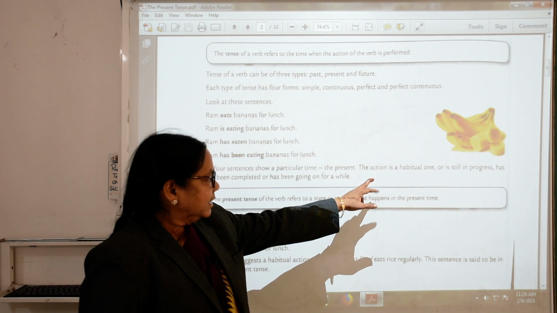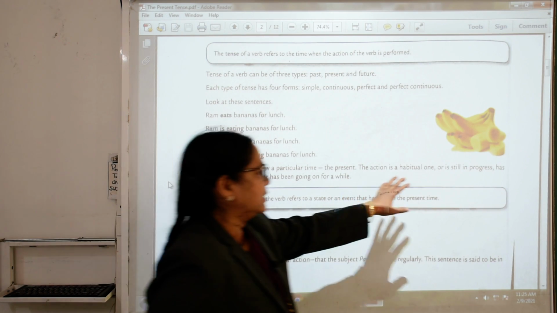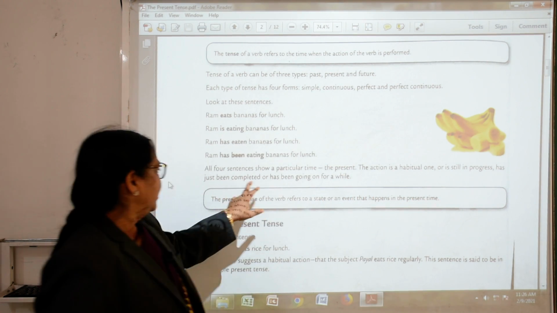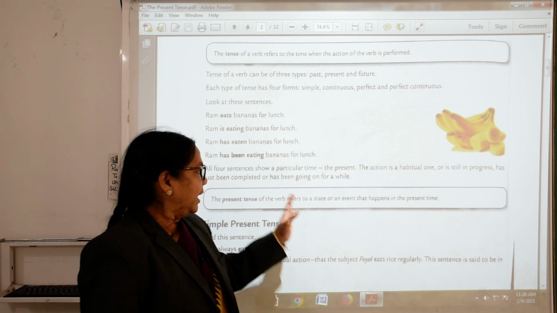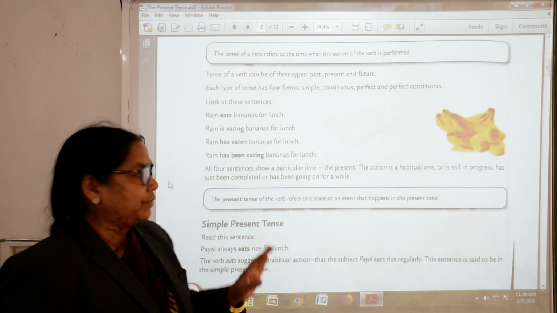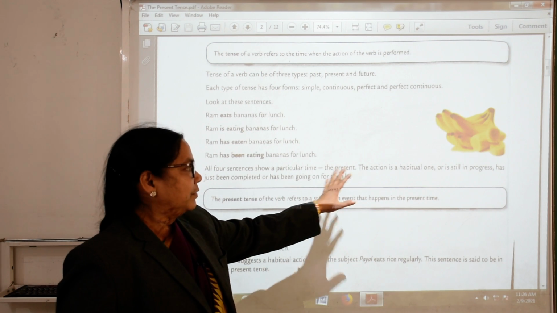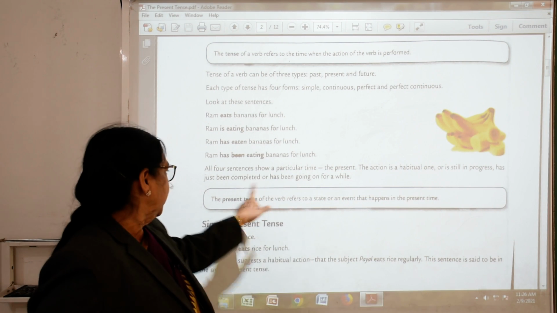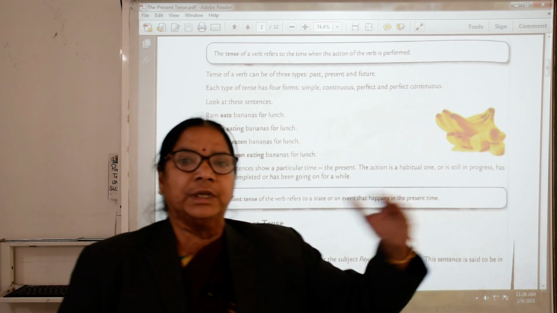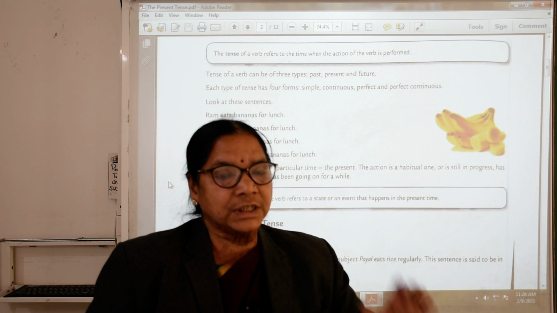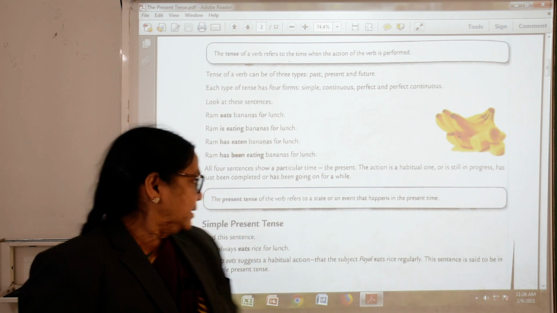The action is a habitual one, or it is still in progress, has just been completed or has been going on for a while. We have to see in the sentence whether it is habitual, whether it is still progressing, whether it has just been completed or is in progress. That we have to check in the sentence first.